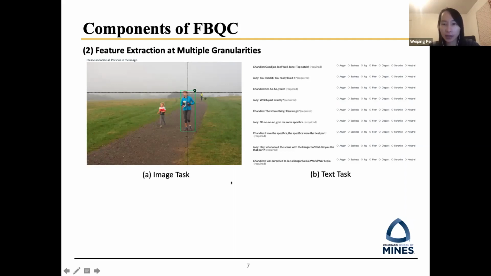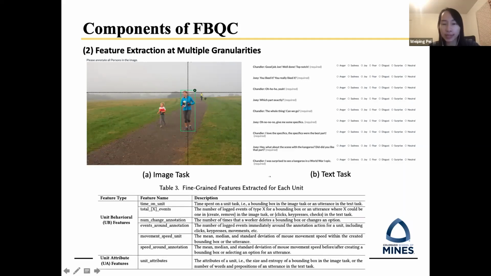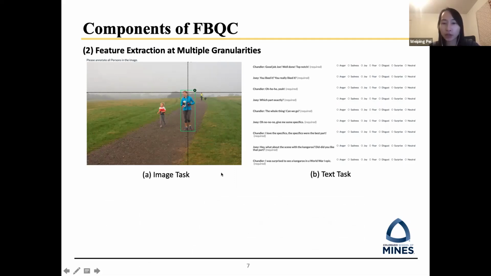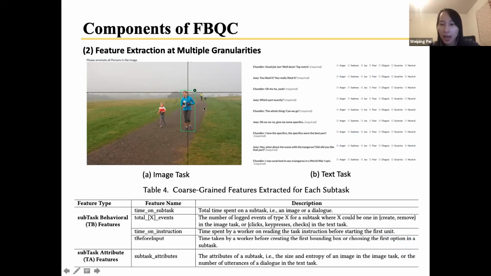In the image task, the unit behavior features are workers' interactions when creating a bounding box. For example, the time they used to draw a bounding box for the woman in this figure. However, the subtask behavior features, which have been widely used in existing studies, are the total behavioral information, such as the total time the worker used on this image. Similarly, for the text task, the unit behavioral features are specific to each utterance, while the subtask behavior features are for the whole dialogue.